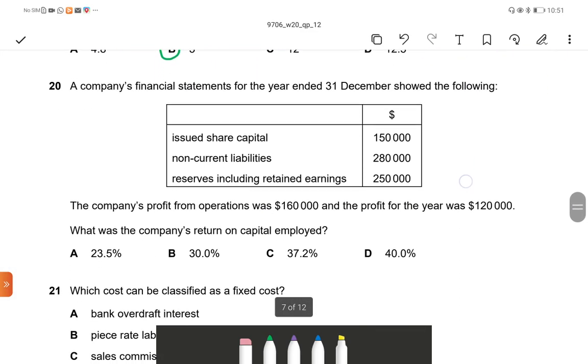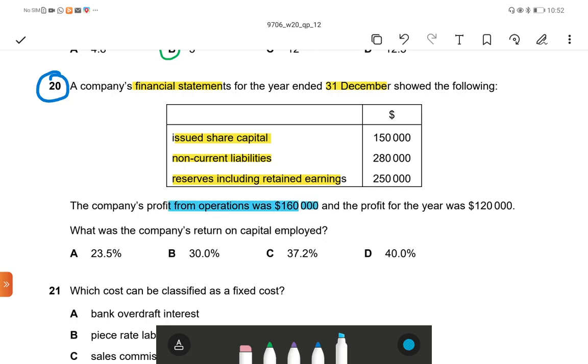Next, question number 20. A company's financial statement for the year ended 31st December showed the following: issued share capital, non-current liabilities, reserves including retained earnings. The company's profit from operation is given, 160,000, and the profit for the year is 120,000.